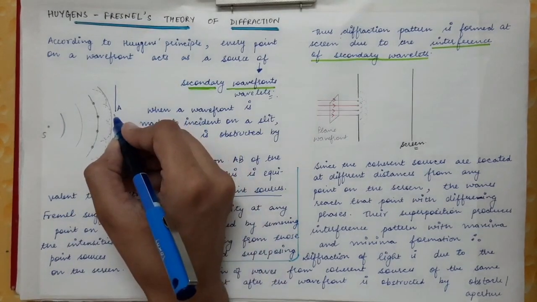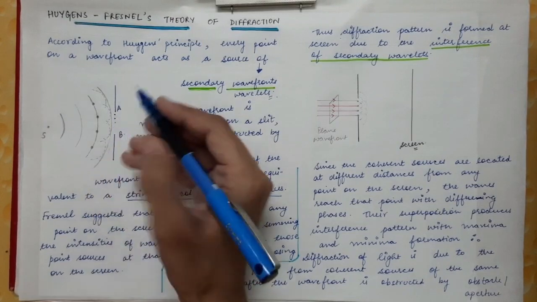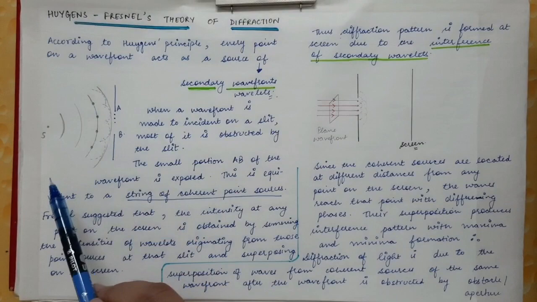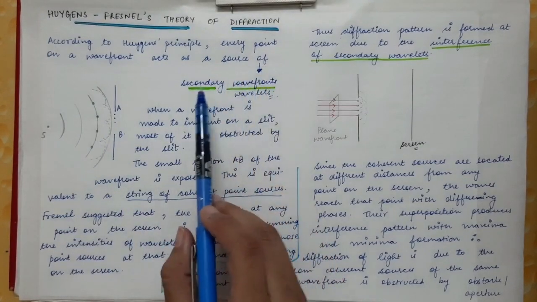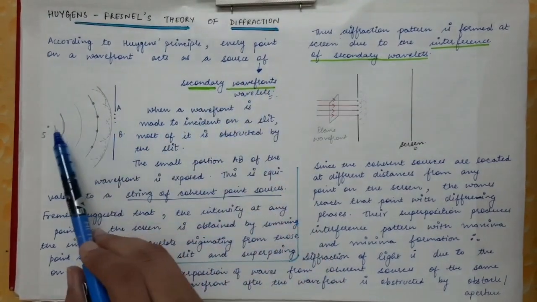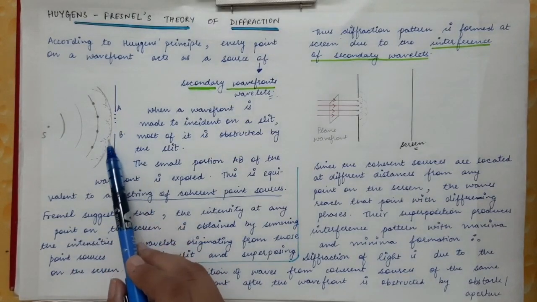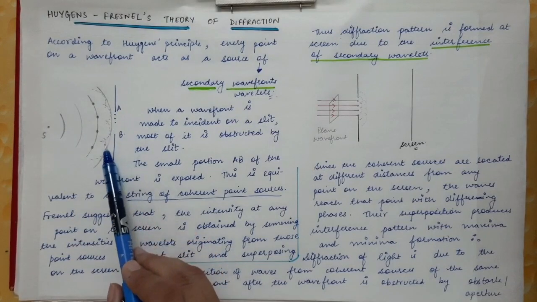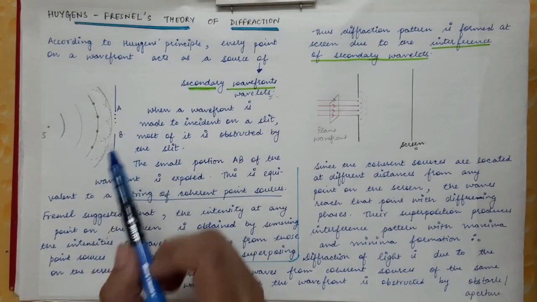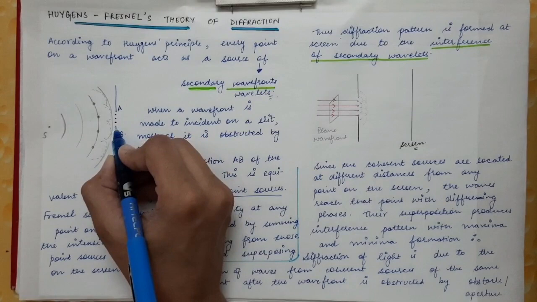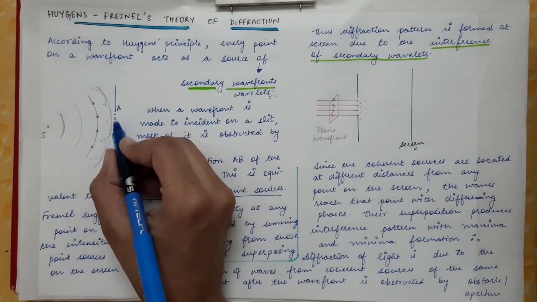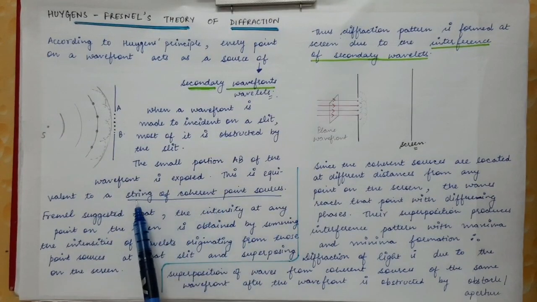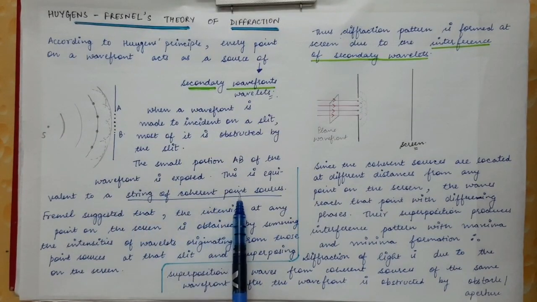Every point on the wavefront, as we have said according to Huygens principle, acts as a source of secondary wavelets. So when this primary wavefront falls on the slit, every point on the plane of the slit will act as a string of coherent point sources.